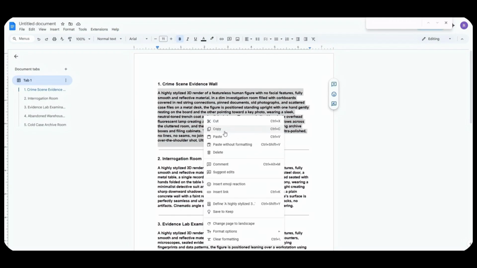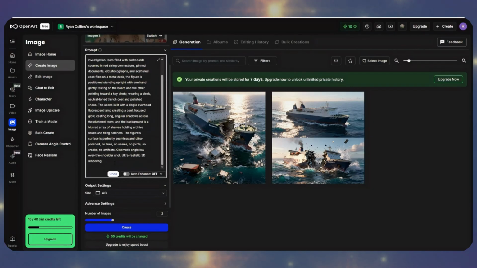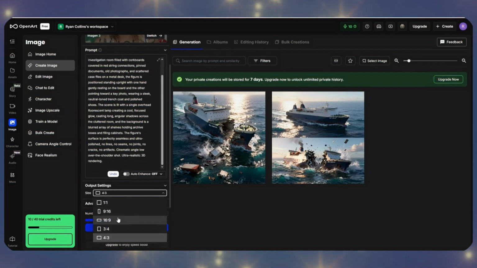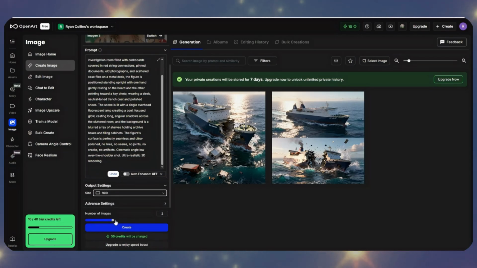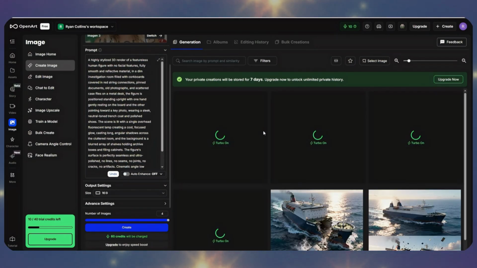Now go back to your notepad, grab the prompt for Scene 1, and paste it into the prompt box. Before you hit Create, make sure to set your aspect ratio to 16:9. That's the standard YouTube format. Also, increase the number of images generated to 4. This gives you more variety to choose from and makes it way easier to find the perfect shot. Once that's all set, click Create and let the AI do its thing.